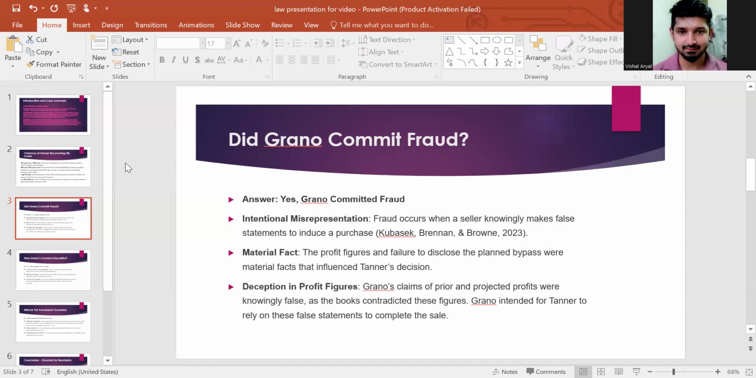So, deception in profit figures. Grano's claims of prior and projected profit were knowingly false, as the books contradicted these figures. Grano intended for Tanner to rely on these false statements to complete the sale. With malicious intention, he made these false statements in order to complete the sale. So from this information, these facts and this evidence, we can say that Grano actually committed fraud. So, moving to another slide.